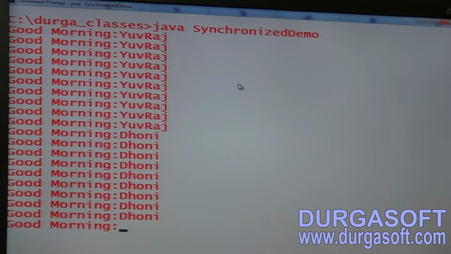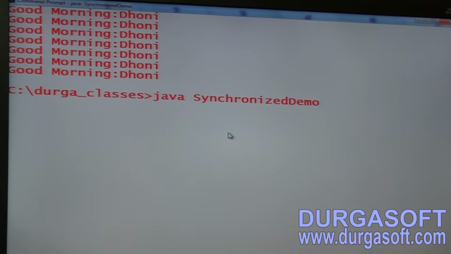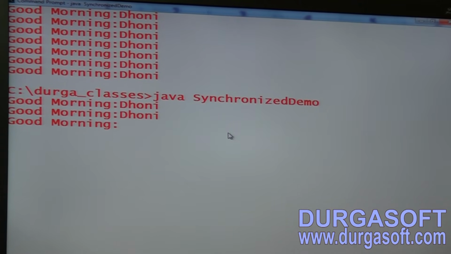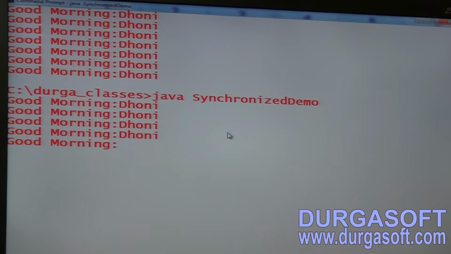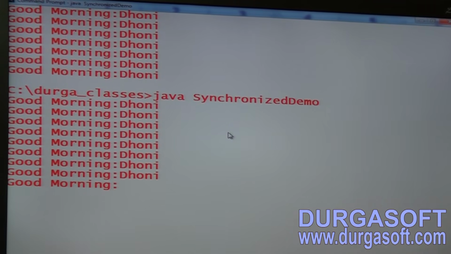Regular output. Observe that difference clearly, right? Good morning, Dhoni. Let me start the cinema once again. This time also Yuvraj or Dhoni? Hey, Dhoni came. So we can't expect which thread will get the chance first. Somewhere Dhoni and Yuvraj fought. Okay, I don't know. Completed, right?